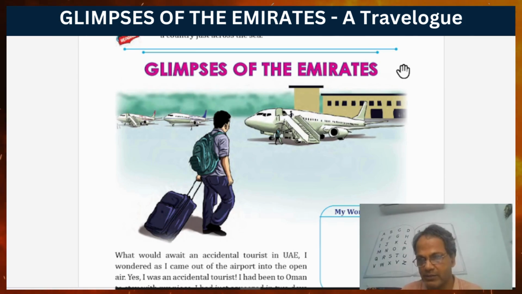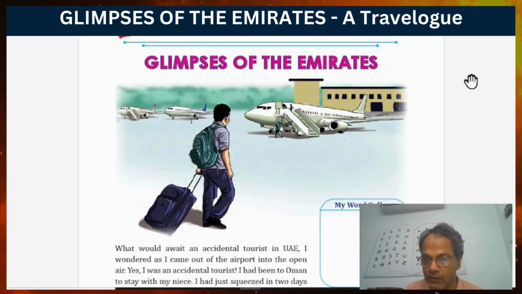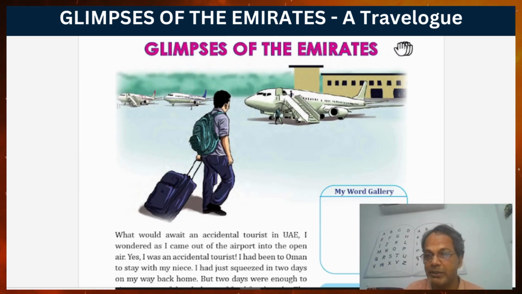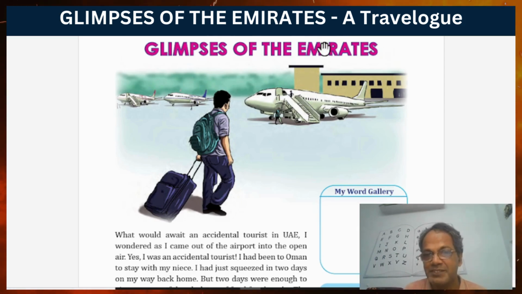So the author, we don't know who wrote this, and there is no mention of the author here. But this is an example of a typical traveler. Haven't you heard of Santosh George Kulangara? Yes, a great person, a great traveler of Kerala who traveled widely around the world. Okay, so let's come to the class, Glimpses of the Emirates.